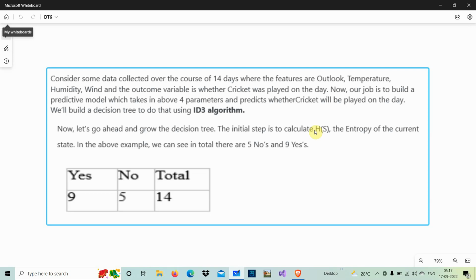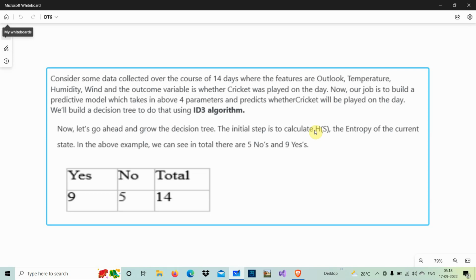Using this data, which I am not showing here, I can say how many of these 14 days, suppose 9 days are yes, it was played, because the humidity and everything was okay, and 5 days it was no, out of 14.